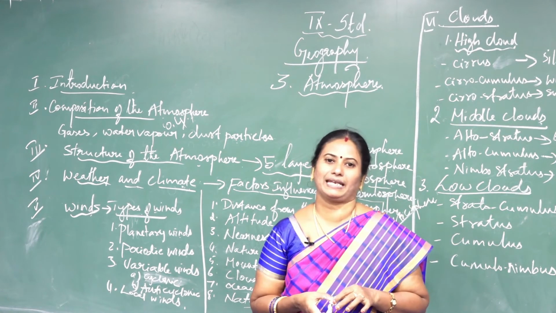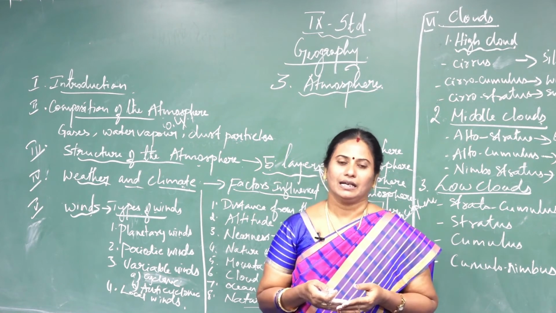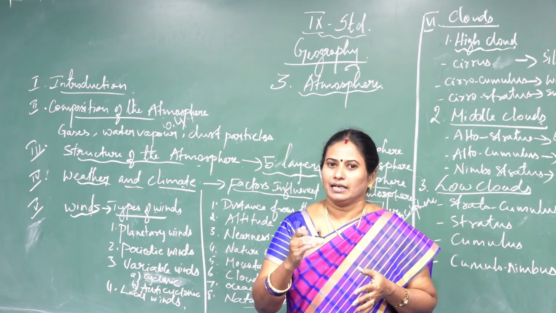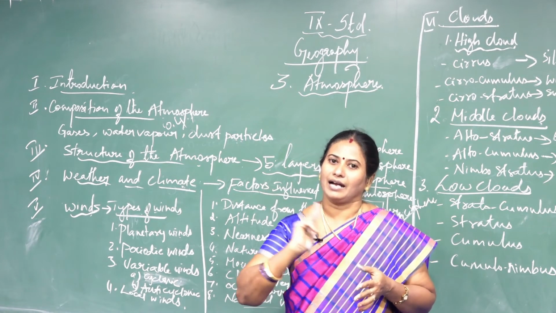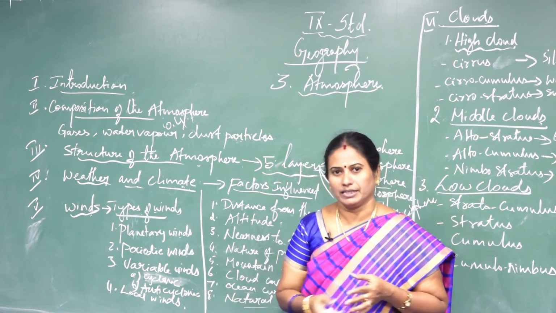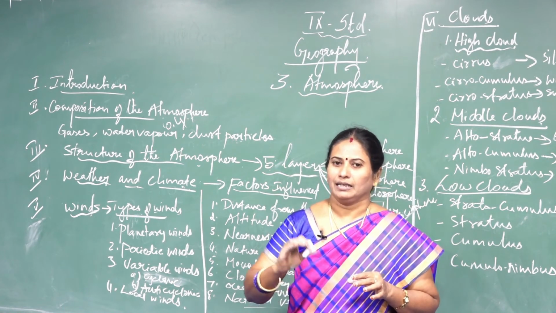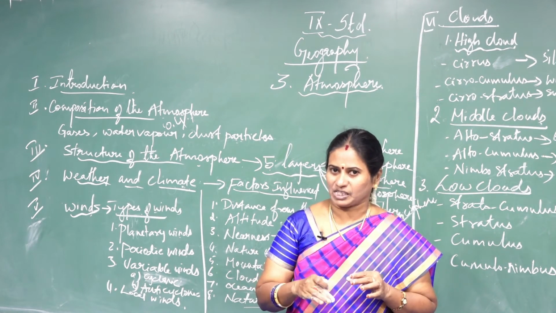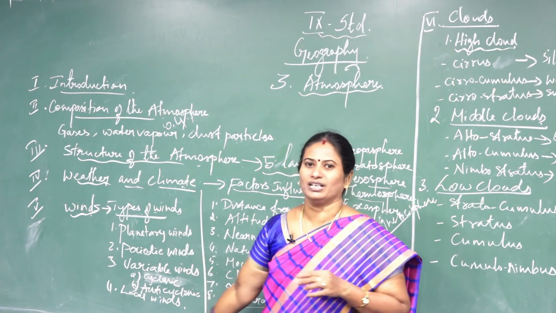Next, I will explain about anticyclone. Anticyclone, as the name indicates, is opposite to the cyclonic wind. That is, here the high pressure area is surrounded by low pressure area on all sides. This is called anticyclonic wind. Here, due to the Earth's rotation, in the northern hemisphere the wind blows in the clockwise direction, whereas in the southern hemisphere the wind blows in the anti-clockwise direction, because it is opposite to the cyclonic wind.